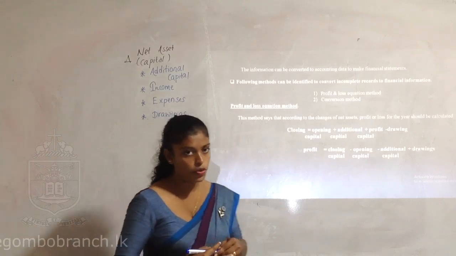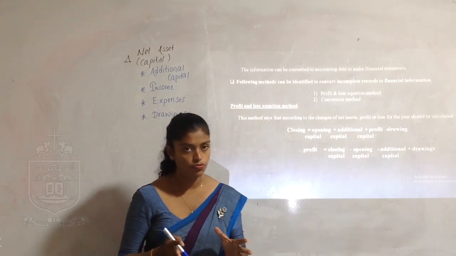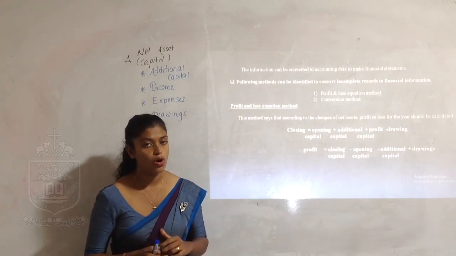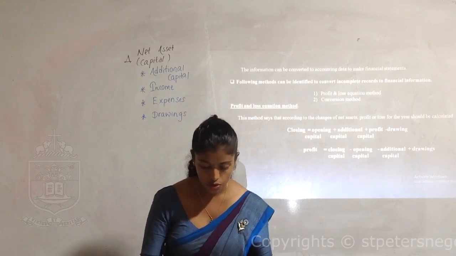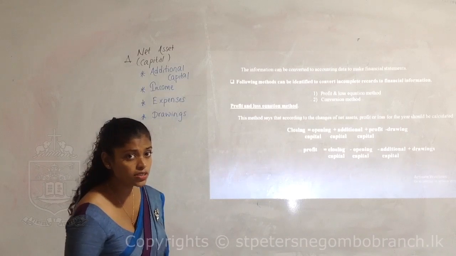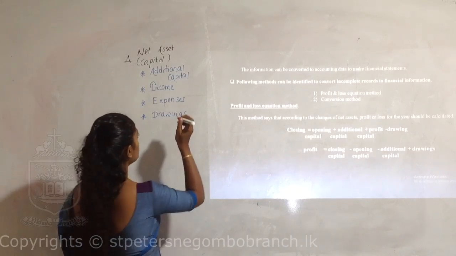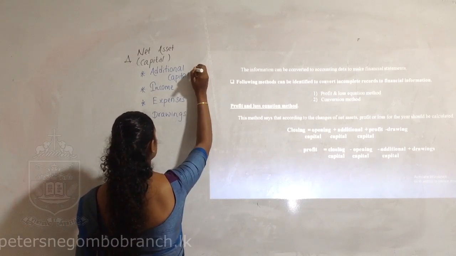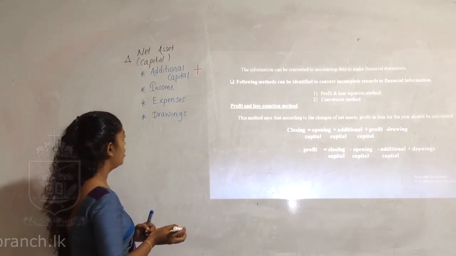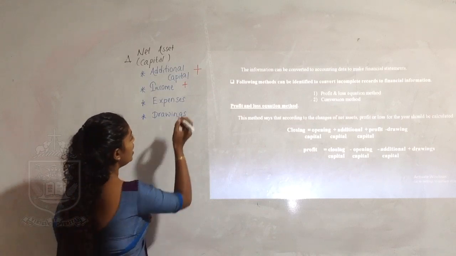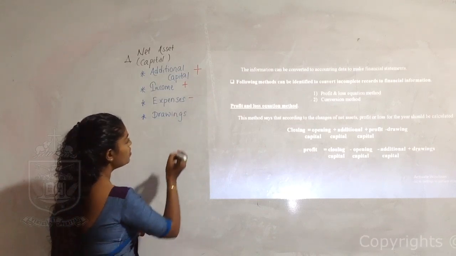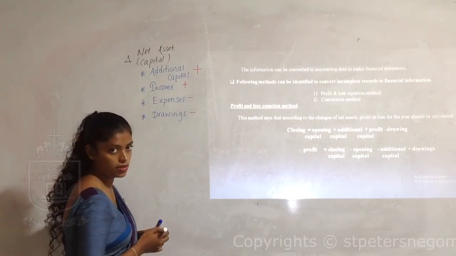The ownership of the owner is known as the capital, and it can be changed in 4 situations. They are additional capital, income, expenses and drawings. Out of these 4, 2 items increase the capital. Additional capital is added to the capital, and incomes are added. Expenses are deducted from the capital. Drawings decrease the capital.